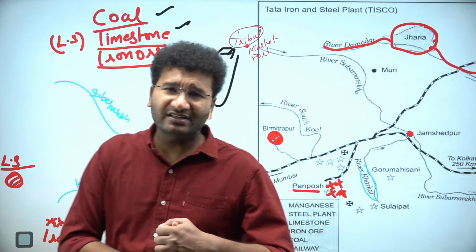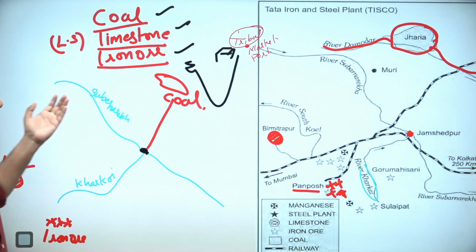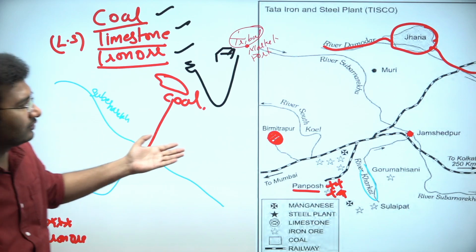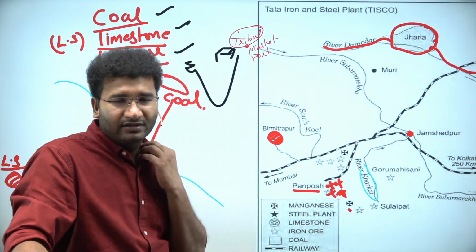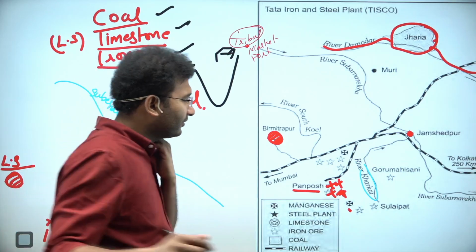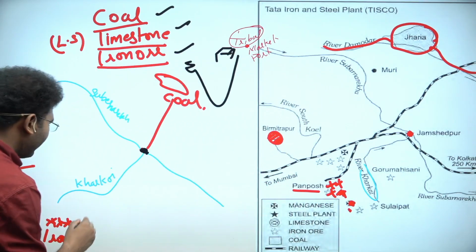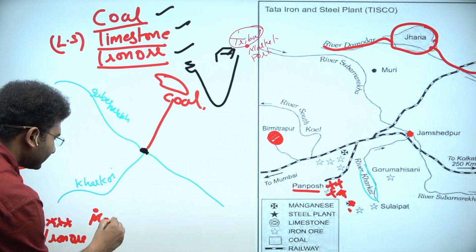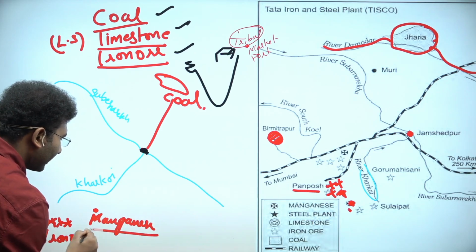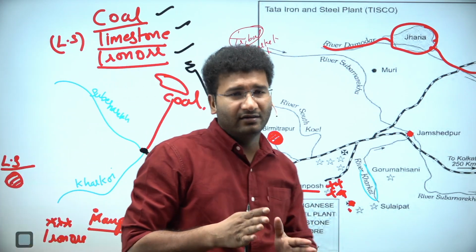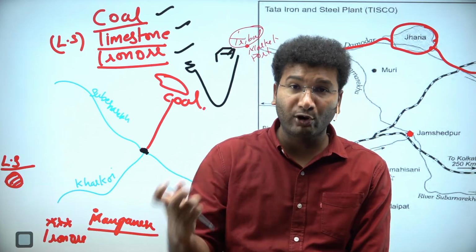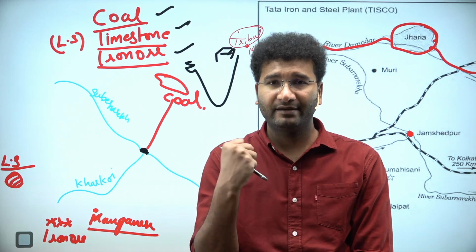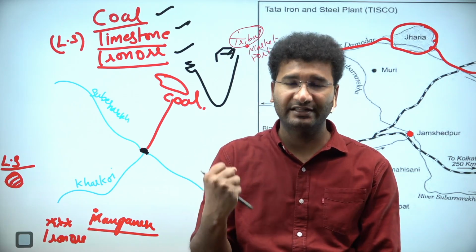That means the beauty is that at one single place you find the major minerals, and also you find manganese as well. Look here, you might find manganese as well. This manganese is also found in Sulaipati. Here also you find manganese. Now why do we need manganese? Manganese is required because if you want to make steel from the iron, you definitely need manganese. It becomes an alloy, it becomes a stronger material. You need that kind of material.